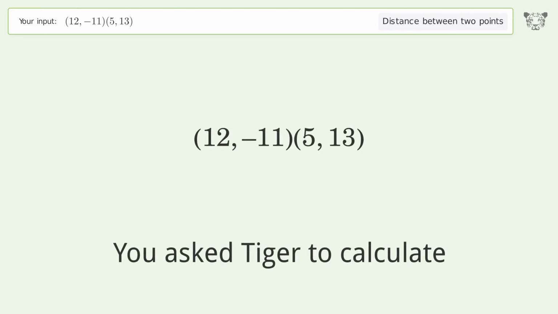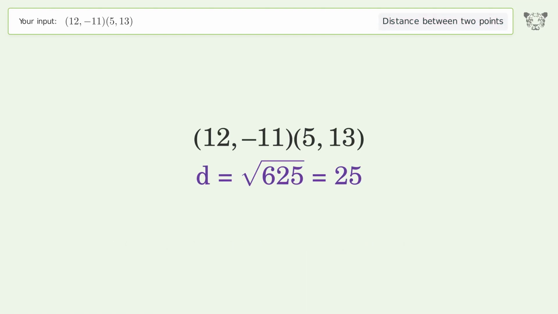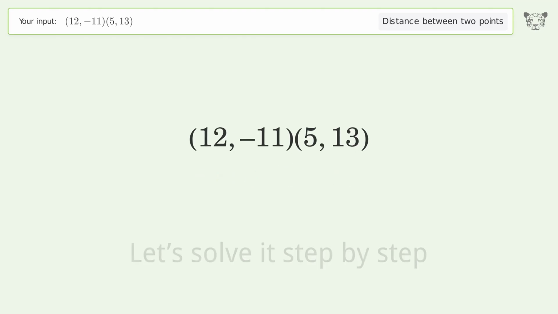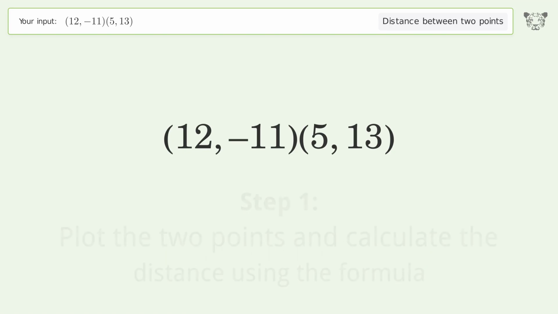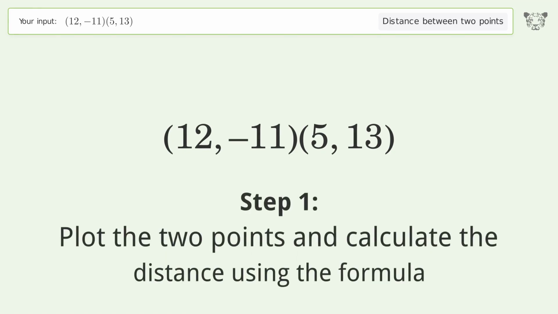You ask Tiger to calculate. This deals with the distance between 2 points. The distance between the 2 points is the square root of 625, or 25. Let's solve it step by step. Plot the 2 points and calculate the distance using the formula.